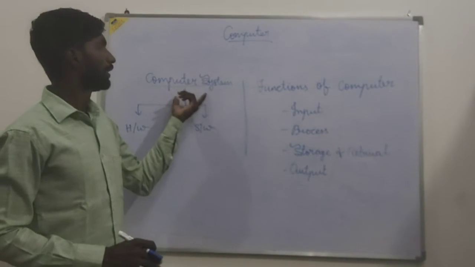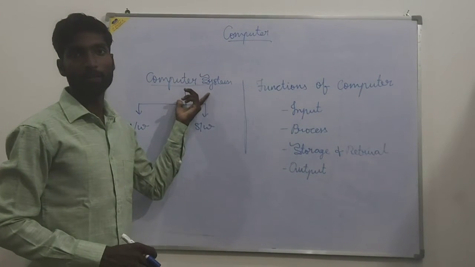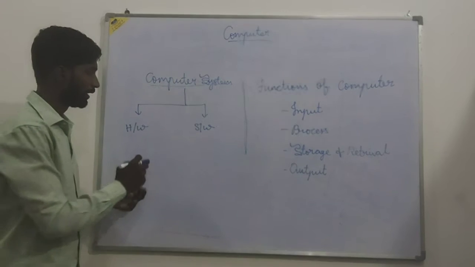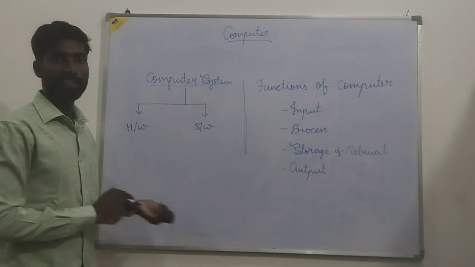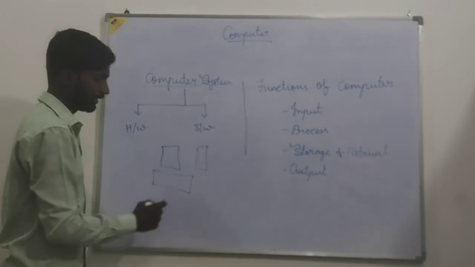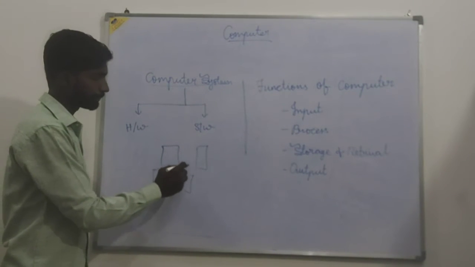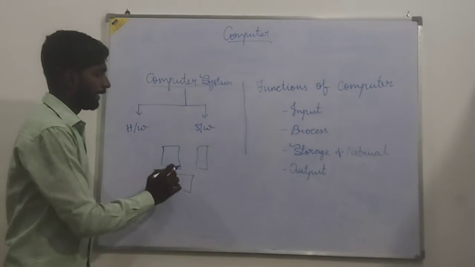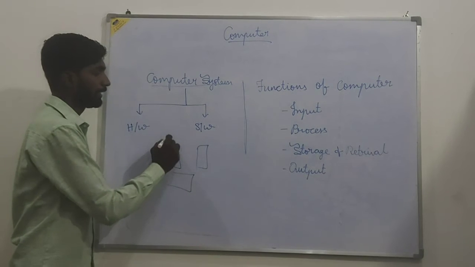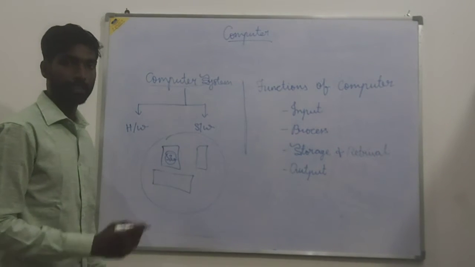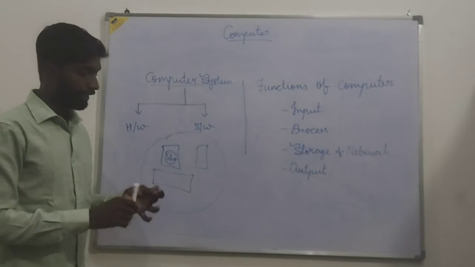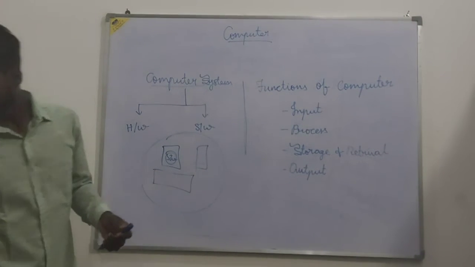First of all, computer system. Already in the previous class I told, a computer system is a combination of hardware and software. Just imagine, a computer is a hardware device, am I right? Monitor, keyboard, CPU. And inside we are using software. With the help of this software, we are controlling the entire system. Correct? So a computer is a combination of hardware and software. Please kindly keep it in mind.